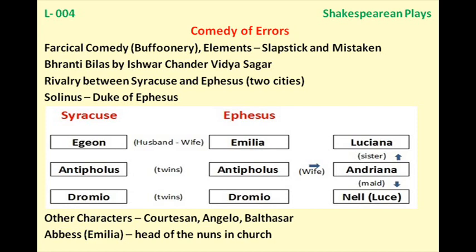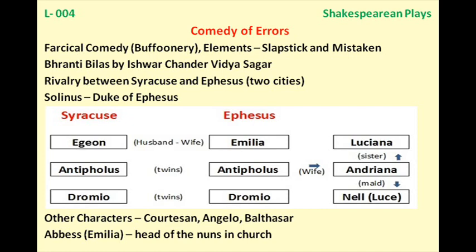And in the city, mostly we have a duke sort of person, mayor sort of person. So we have one name, that is Solinus. He is the duke of the city Ephesus. And one more thing, the same method we shall apply here as well. We shall take the characters as they appear on the stage. So we are introduced to the character, the name is Aegeon. He is a merchant from the city Syracuse.